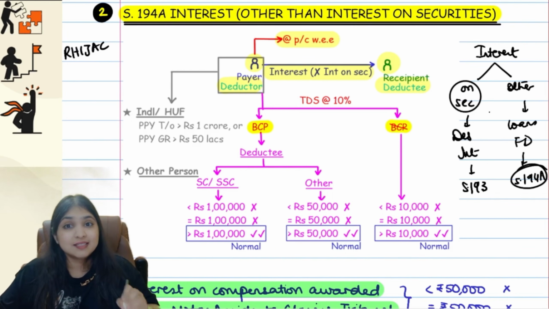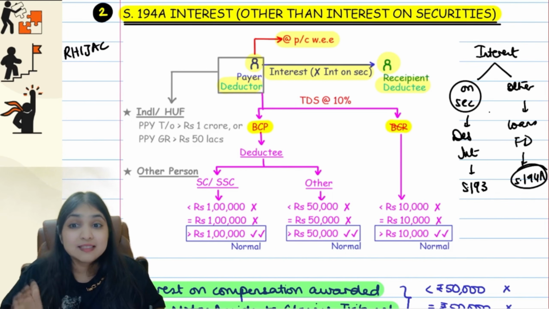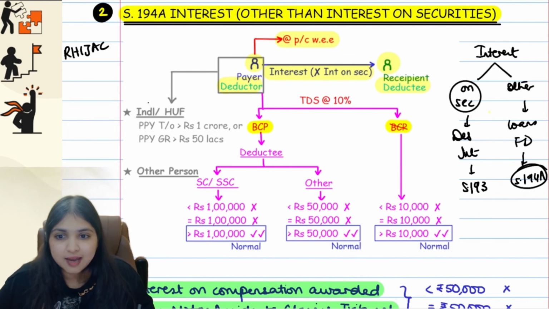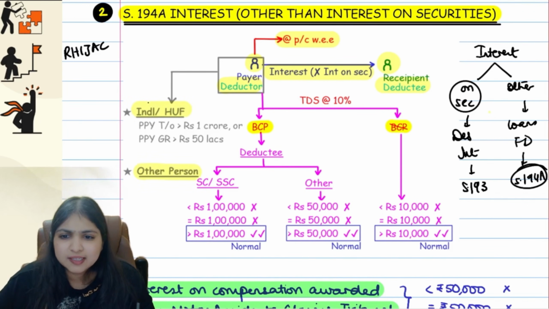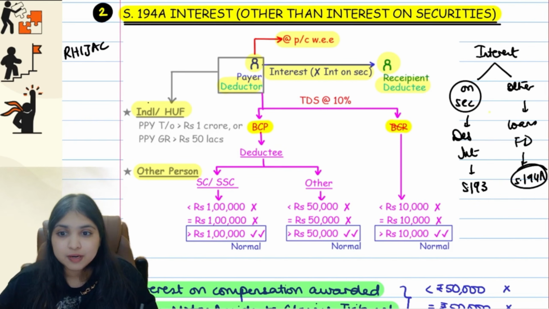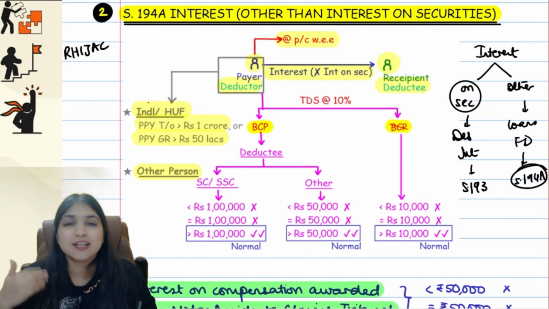So in these 6 sections, the common point is these sections the TDS will apply only if the deductor fulfills this condition. We'll have to see who is a deductor. Is the deductor an individual or HUF, or is the deductor any other person? If the deductor is an individual or HUF, his preceding previous year turnover has to be more than 1 crore, or his preceding previous year gross receipt has to be more than 50 lakh.